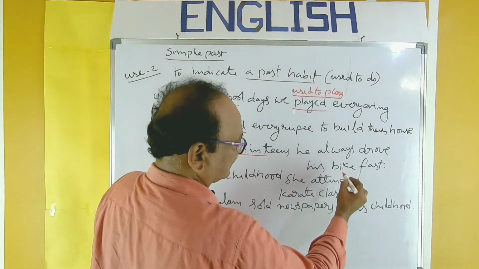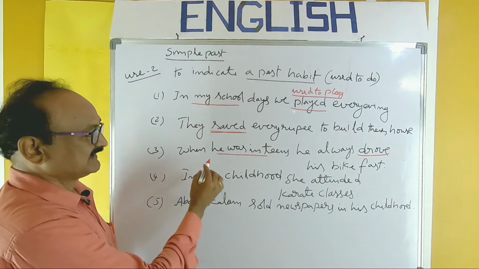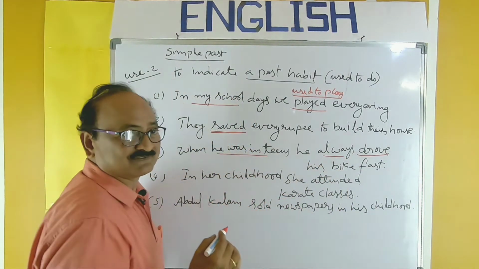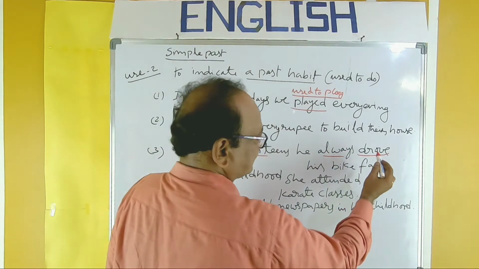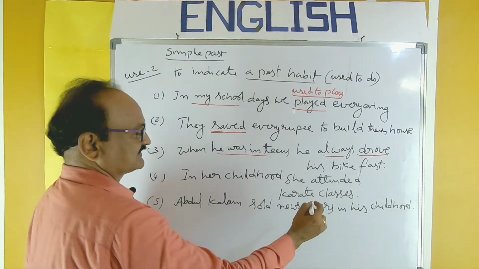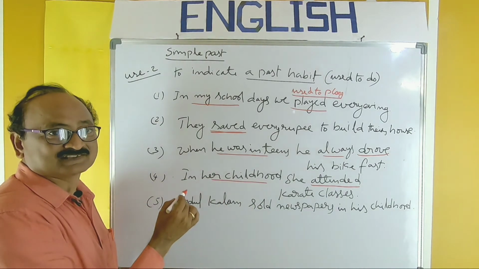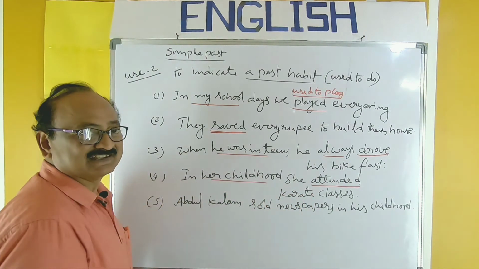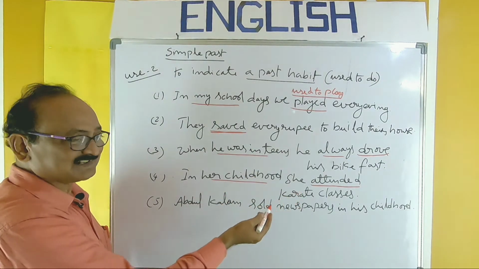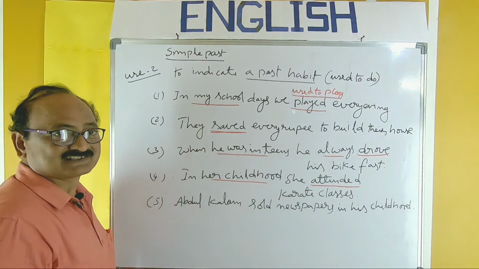When he was in teens, referring to past, he always drove his bike fast. Usually youth drive their bikes fast. So when he was in teens, referring to past, and always is the word referring to a habit. So drove is the verb. In her childhood, she attended karate classes. So she attended in her childhood, referring to past time and past habit. She practiced karate. You can say she used to practice karate, or she attended karate classes.